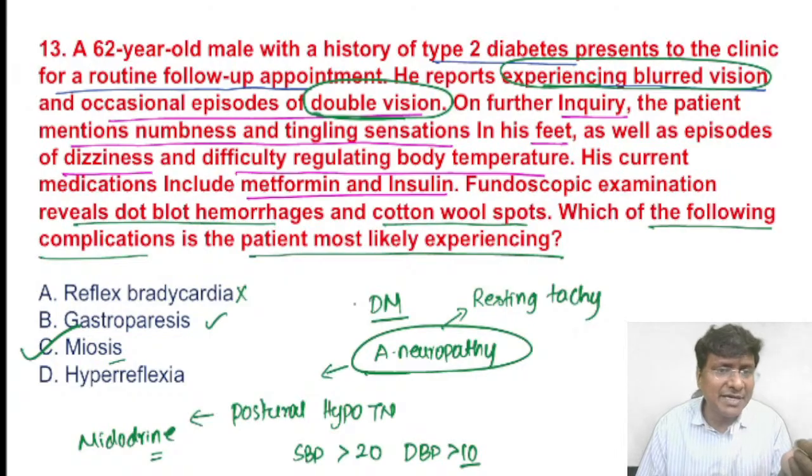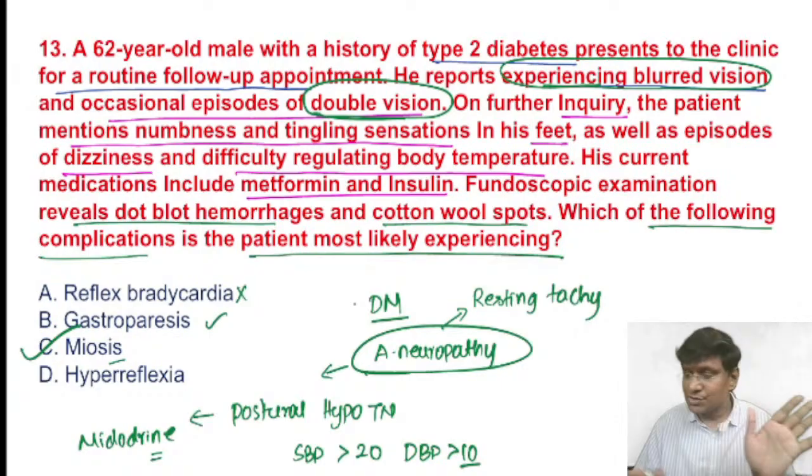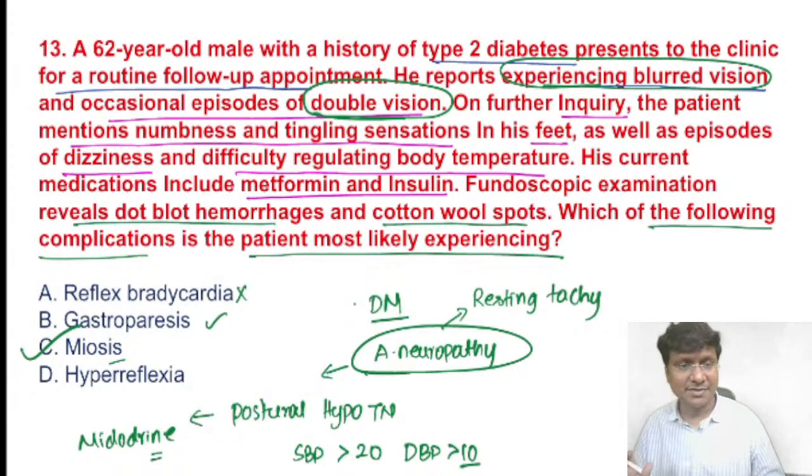And secondary to your diabetic autonomic neuropathy, what are the other manifestations? These patients can develop silent MI that can lead to sudden death in diabetic patients. There can be hypoglycemia unawareness. And because of diabetic gastroparesis, there can be diarrhea or even constipation. If there is diarrhea, the drug that is used is clonidine. If vagal action is dominating, diarrhea will be there. If sympathetic action is dominating, they will have constipation. So the answer here is miosis. Next.